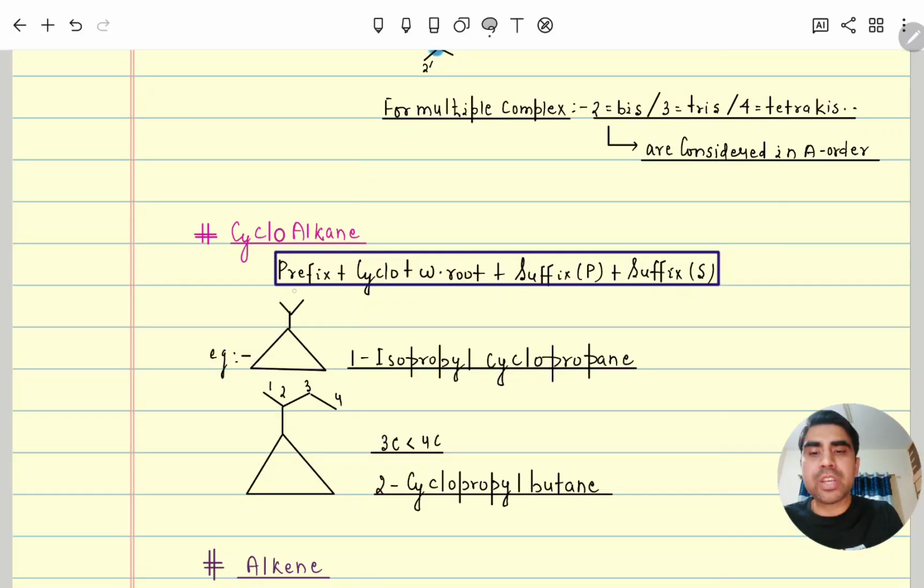But if the carbon here is 3 and the ring also has 3, then we consider this cycle as the main chain. But if the open chain has more carbons than the ring, then the open chain is considered the main chain and the ring is considered an alkyl group. So here you can see 2 cyclopropyl butane.